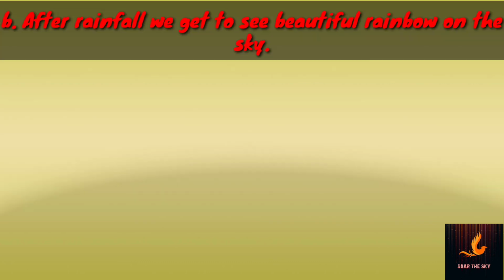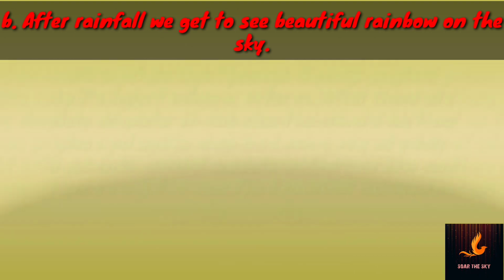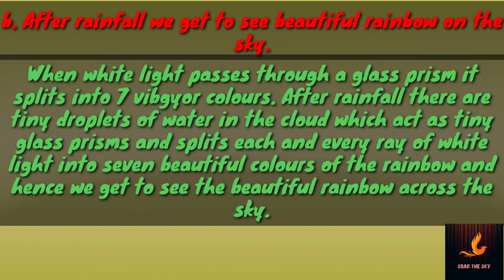The second application based question is, sometimes after the rainfall we get to see a beautiful rainbow in the sky. Why? Now we already know when white light is passed through a prism, a glass prism, it splits into 7 individual colors of the rainbow, that is the VIBGYOR.